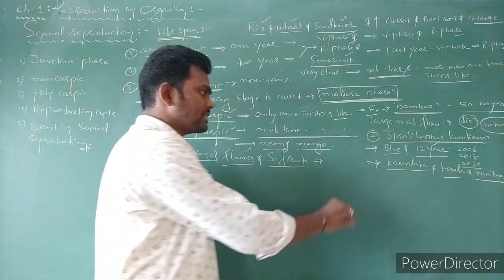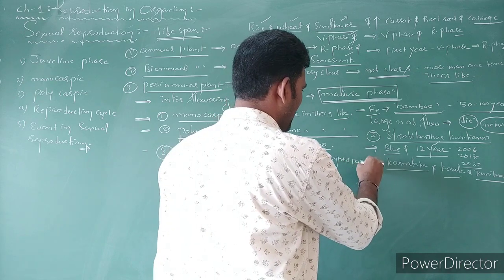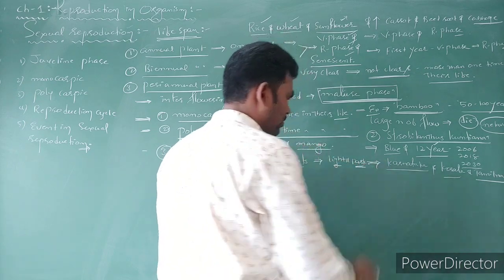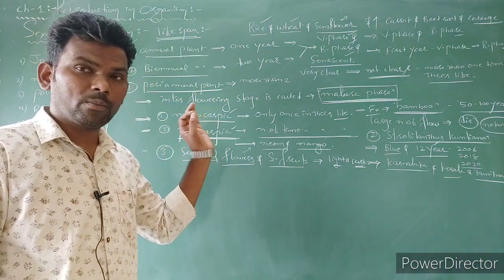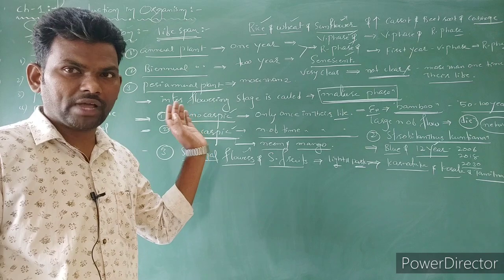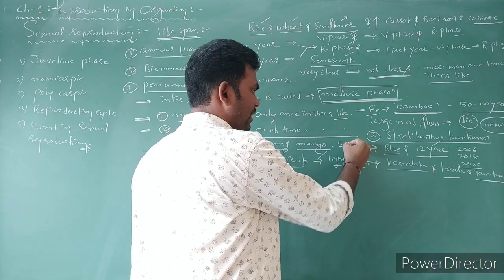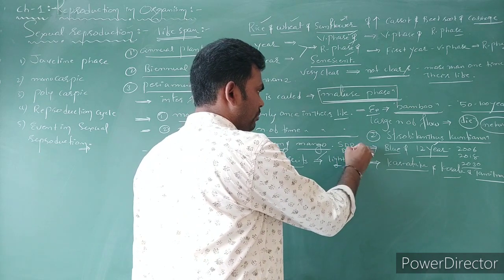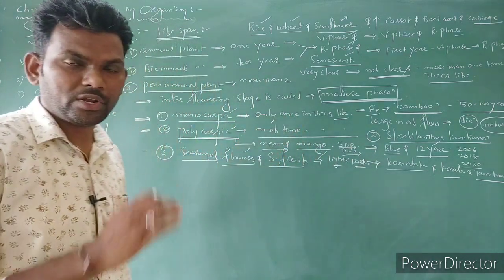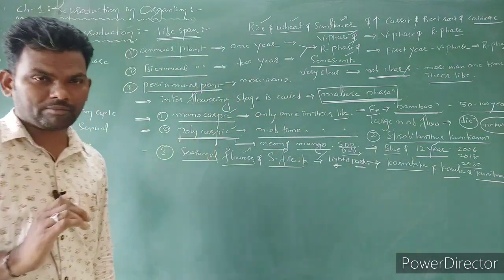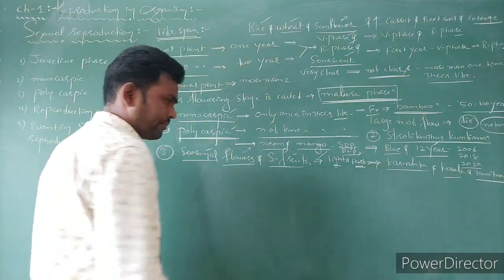Because flowering depends upon light as well as darkness, which we call photoperiodism. We discussed that in phytohormones, plant growth and development. That is, short day plants and long day plants. Flowering depends upon the duration of daytime and the duration of night time. So that is why we have seasonal flowers as well as seasonal fruits.